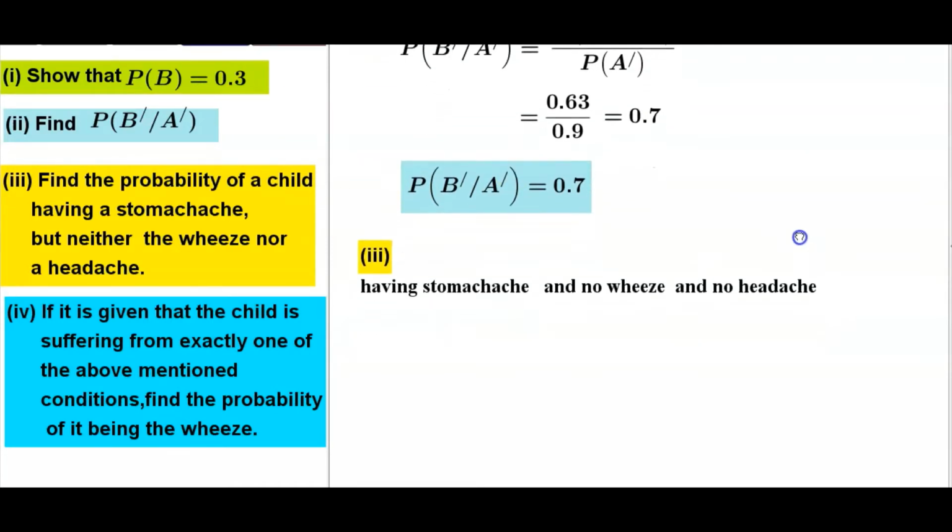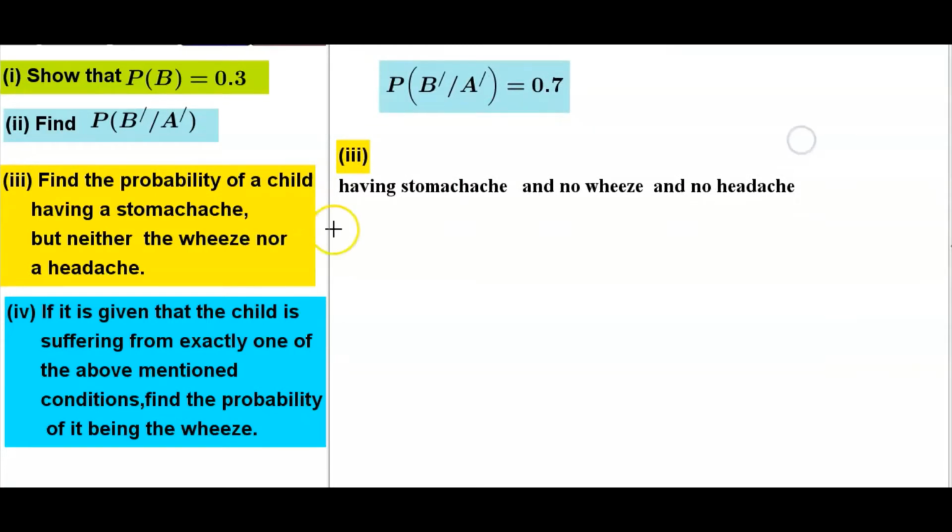Third part, having stomachache and no wheeze and no headache. So, how can we write this statement in set notation? In the set notation, stomachache, no wheeze, no headache. Therefore, we can write like this one. See, stomachache and complement of A, that is no wheeze, and complement of B, that is no headache.